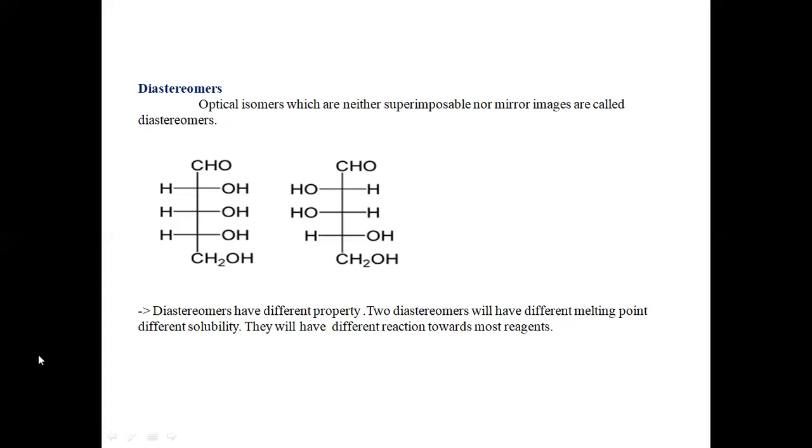The action of diastereomers on different reagents will be different when compared to the enantiomers. This is the property of diastereomers: different melting points, boiling points, and solubilities, and different interactions with most reagents.